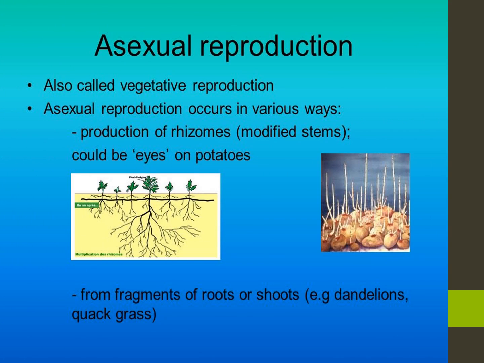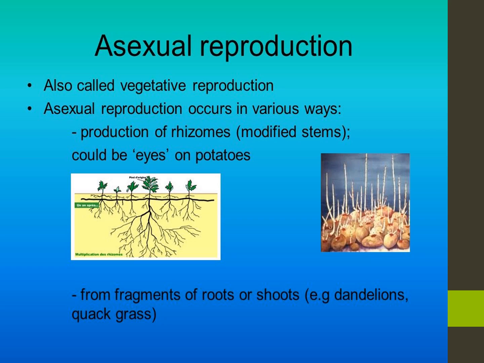Next we have to see asexual reproduction. What is asexual reproduction? Already we studied in lower classes. Production of offspring by a single parent without formation and fusion of gametes.